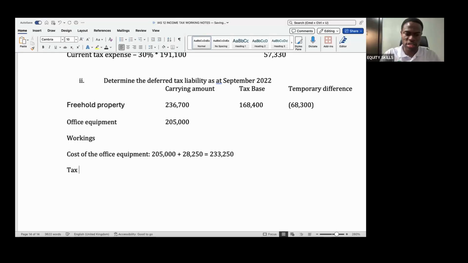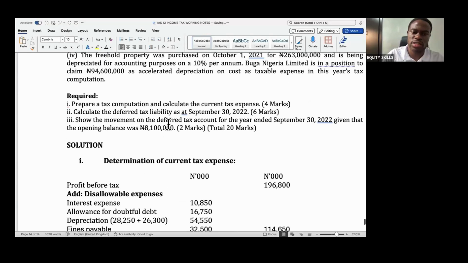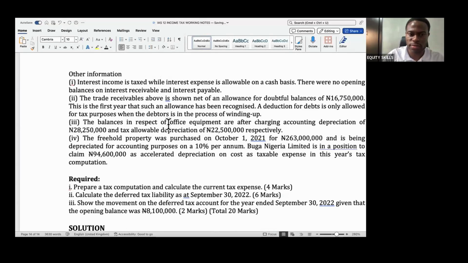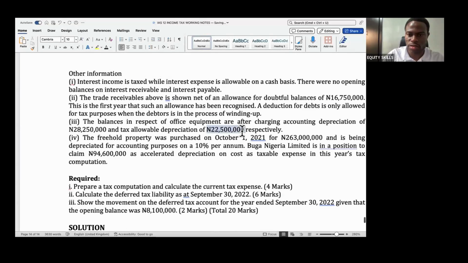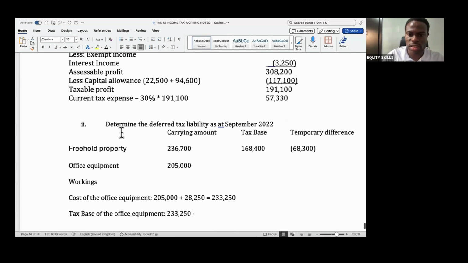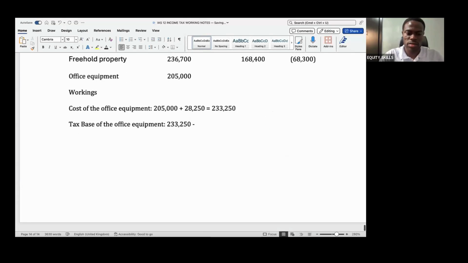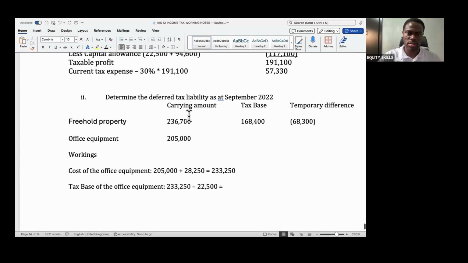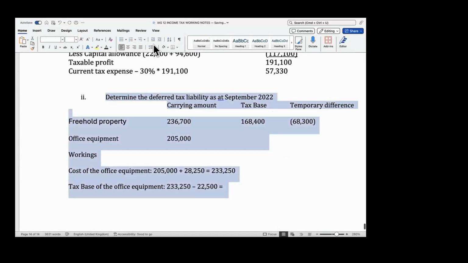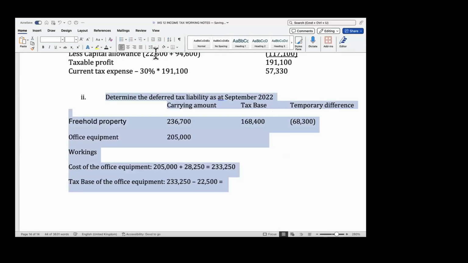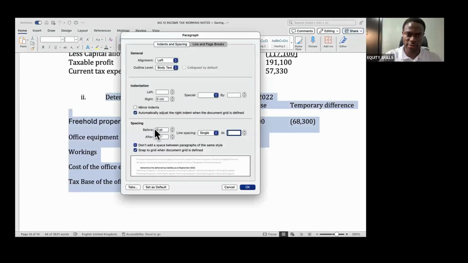Then the tax base of that office equipment will be that 233,250 minus the capital allowance. What's the capital allowance? 22,500. How much are we looking at? 210,750.